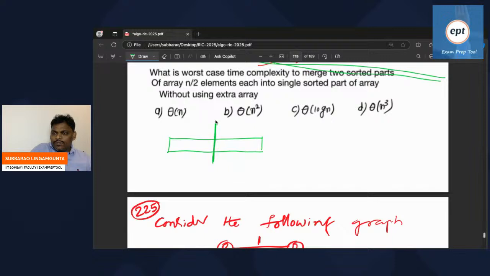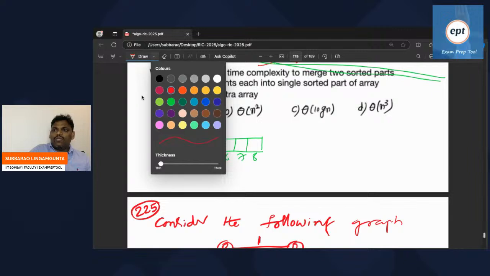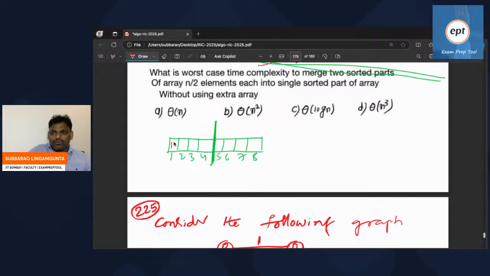Two halves. First element, second element, third element, fourth element. 1, 2, 3, 4, 5, 6, 7, 8. Now let me take some values here. We covered this one already in the classroom. 10, 20, 30, 40. 11, 21, 31, 41.